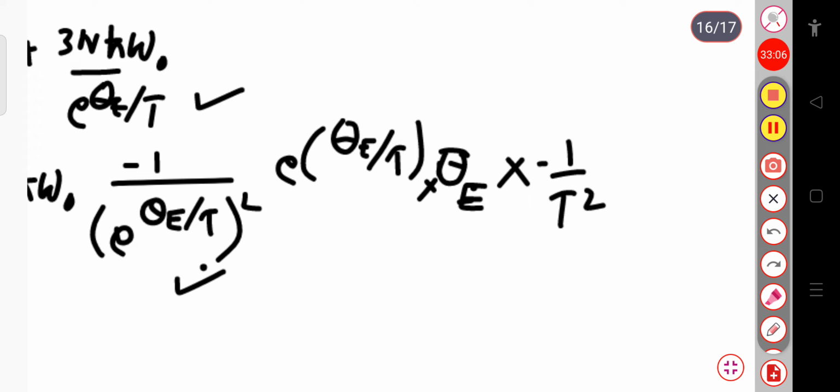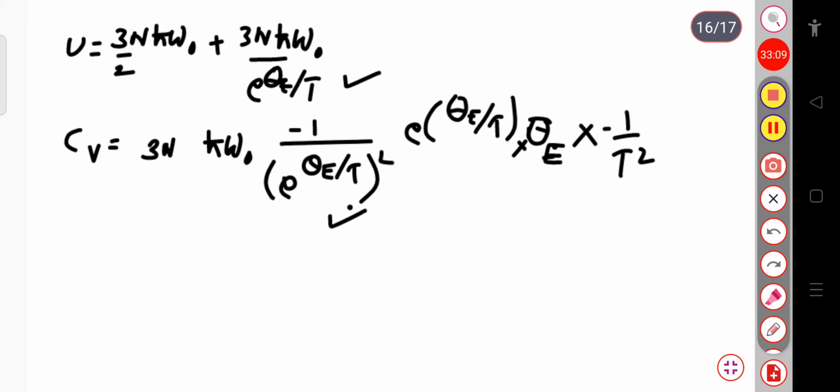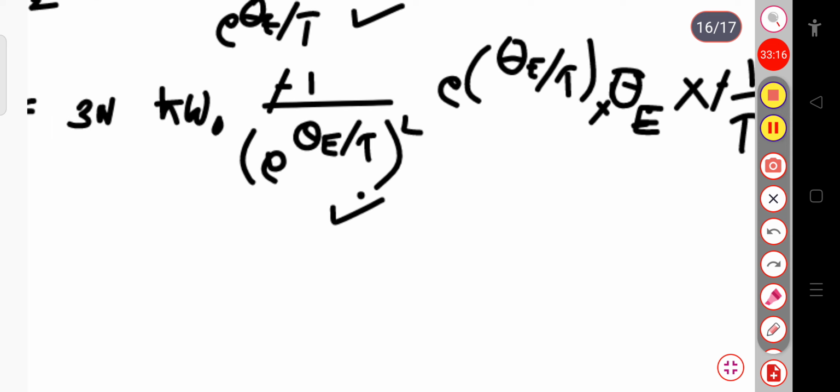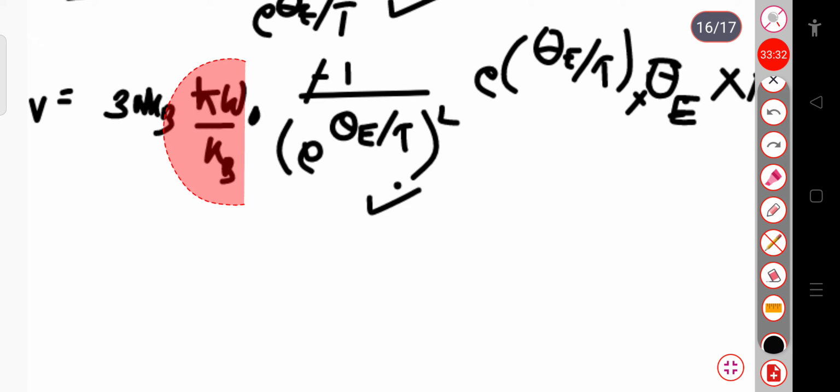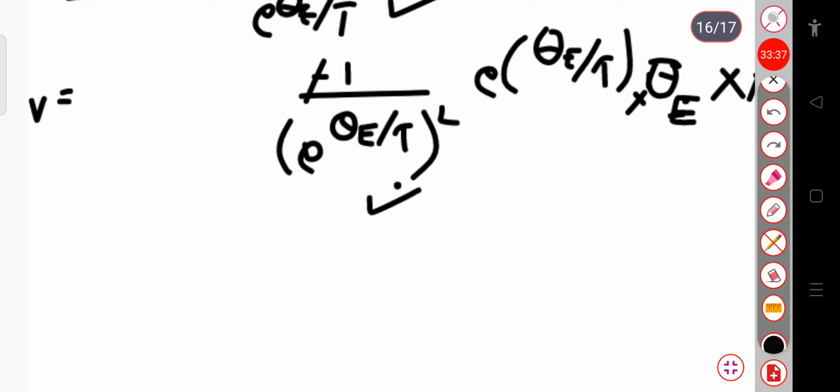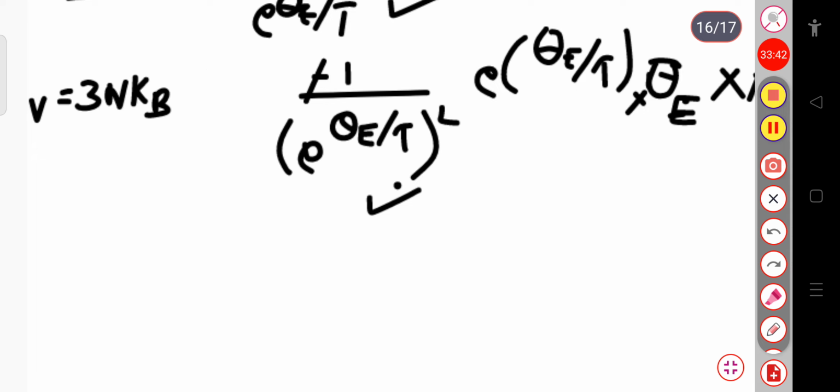Since we are taking the derivative with respect to T, that is your temperature, this minus sign gets cancelled. Now if I multiply 1k here and 1k here, that is your Boltzmann constant, so the term remains the same. In this place I can write theta, that is your Einstein temperature. Let me write it clearly: this is equal to 3nk as it is into theta E, the Einstein temperature.